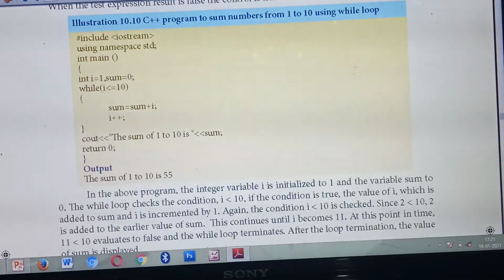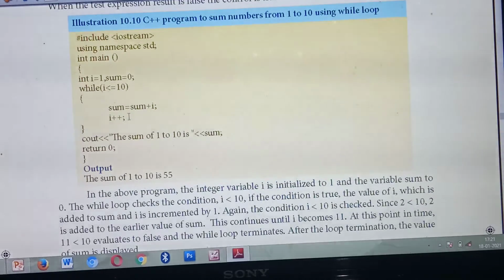Then listen carefully. Outside of the while loop you are giving a statement: Sum of 1 to 10 is, sum. Because the answer you are storing in the variable sum, you are calling the variable sum. So what output will you get? Sum of 1 to 10 is 55. So how will you get the answer 55? Listen carefully.